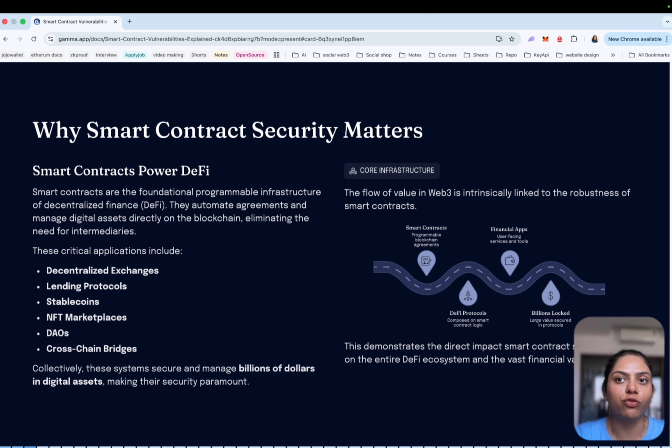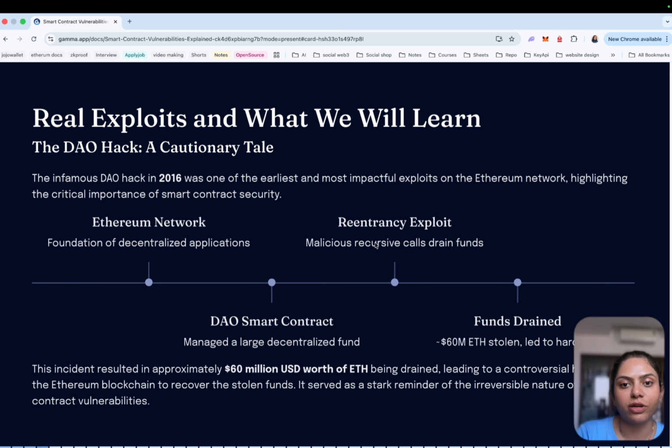So in this video, we are going to break down the 18 major smart contract vulnerabilities that every Web3 developer should understand. Why does smart contract security matter? Because these contracts power critical applications, including decentralized exchanges, lending protocols, stable coins, and marketplaces. DeFi protocols are like financial apps, and billions of dollars are locked inside them. And there are real exploits that we will talk about, like the DAO hack, a cautionary tale.